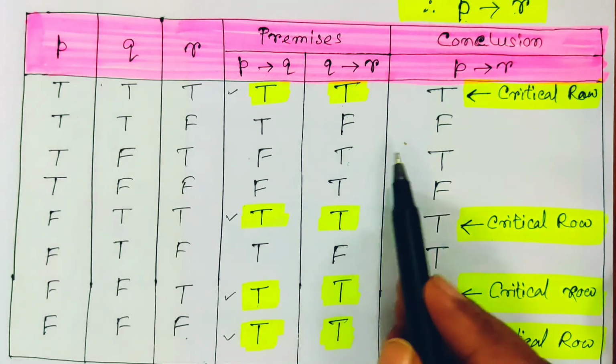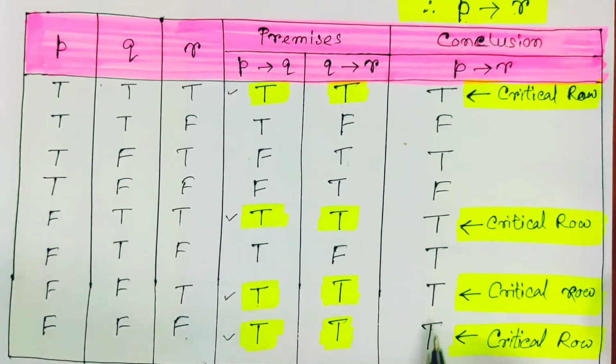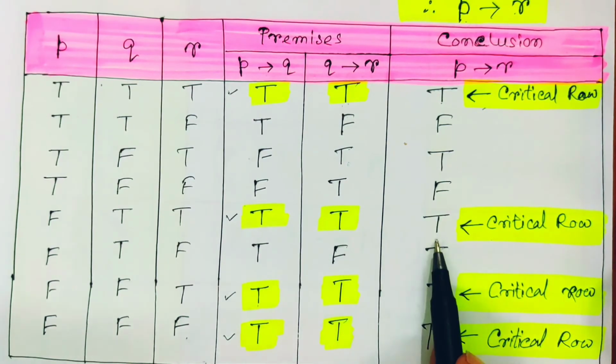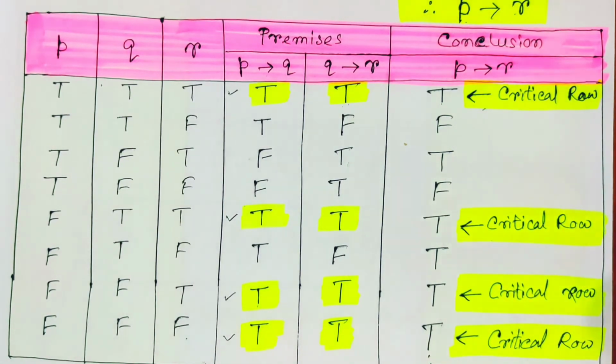So here just observe now the conclusion part. This is the outcome for the conclusion part. Now we compare. These are true, it is true, so it is valid. True true, it is again true, so it is valid. True true true, and here also it is true. So corresponding to all 4 critical rows the outcome is true. That means our entire given argument is valid.